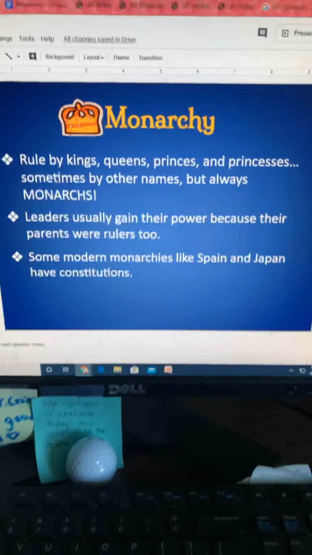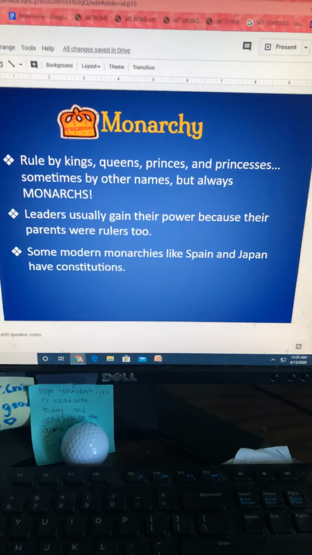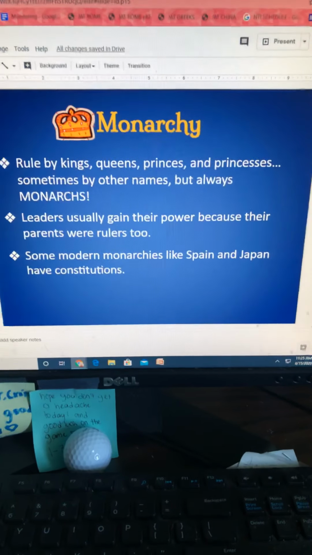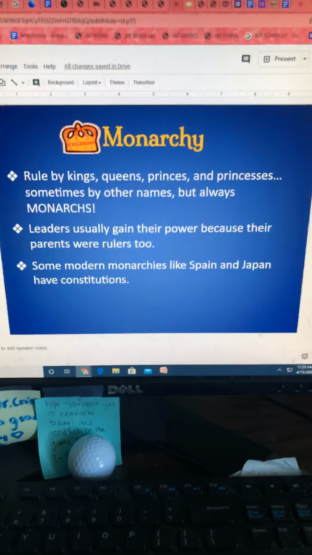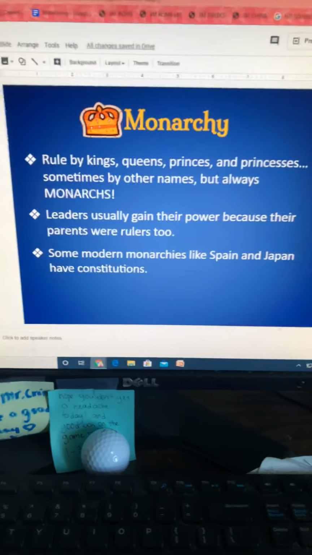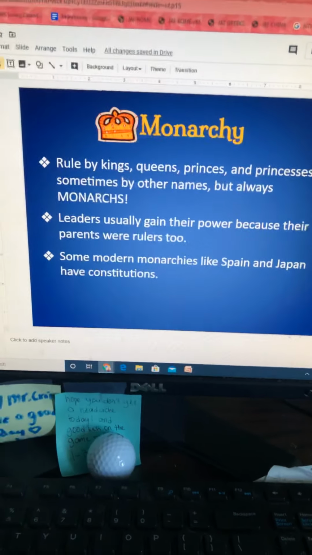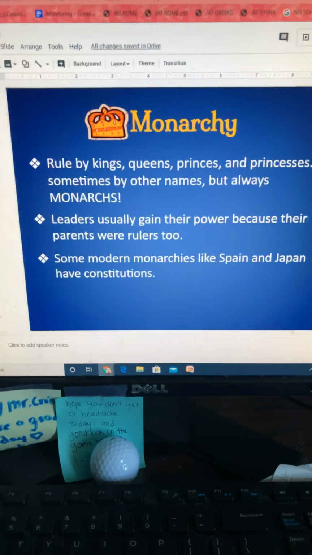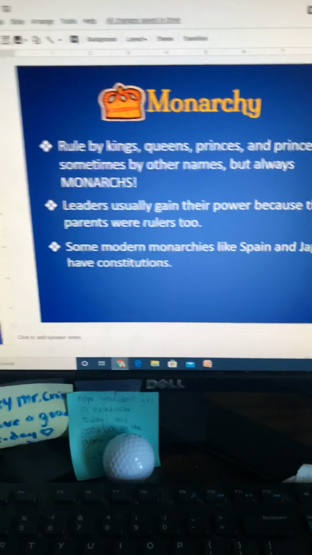Okay, a monarchy is usually ruled by kings, queens, princes, or princesses, sometimes by other names, but always monarchs. Leaders usually gain their power because their parents were rulers too, so very similar to a dynasty where it's kind of passed down. You don't vote on this person. It's usually passed down from family member to family member.